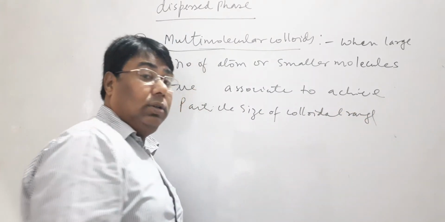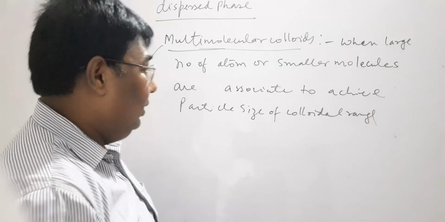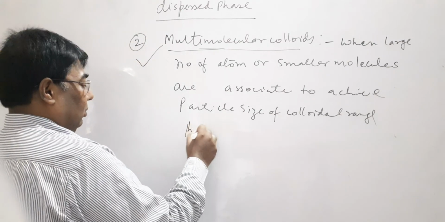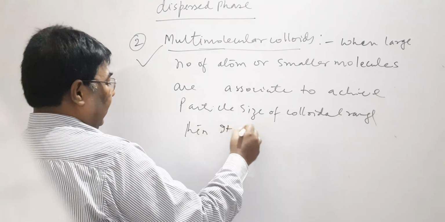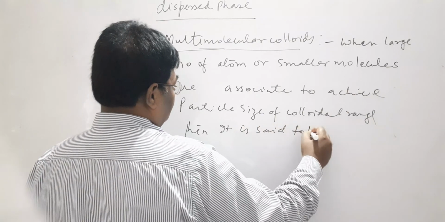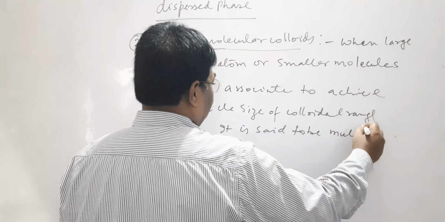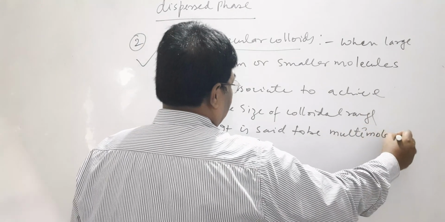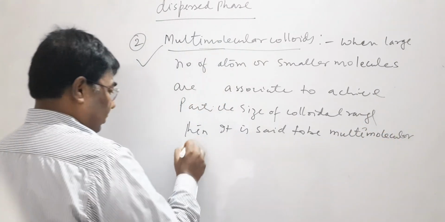What is colloidal range? 1 to 1000 nanometer. Then it is said to be, multi means many, multimolecular colloid.